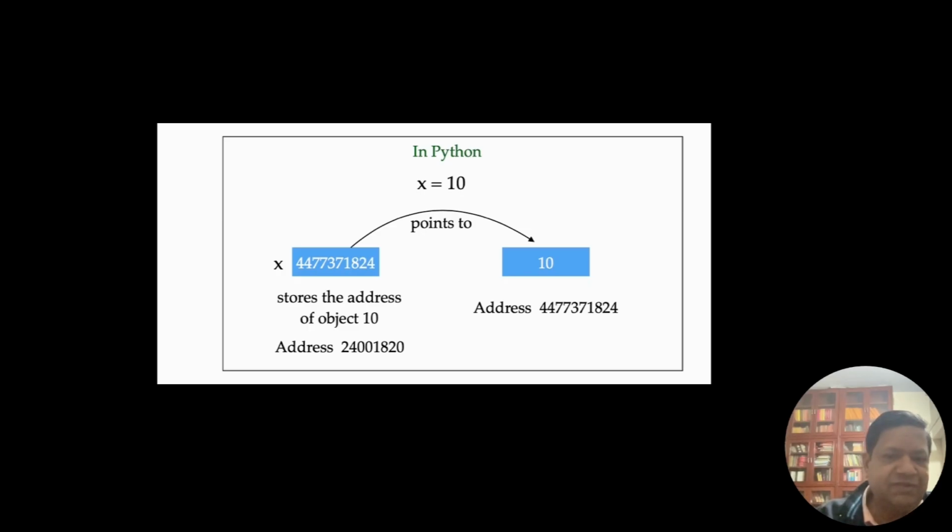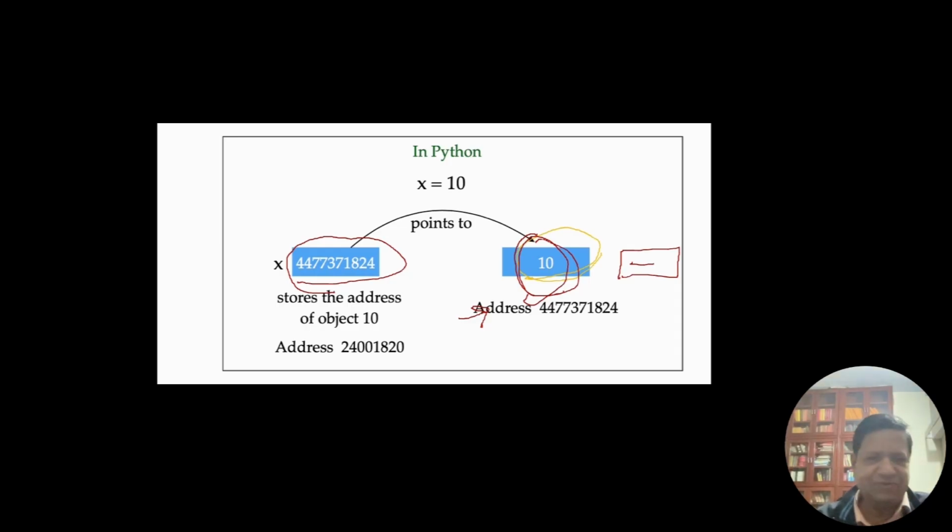Okay, so a picture, an illustration. We have this object 10. So what is x? X is not 10. X is referring to the location where this 10 is stored, and that location stores 10 as well as other things which I am not writing here just to save space. There are other things like data type and so on. Okay, so x stores the address of object 10.